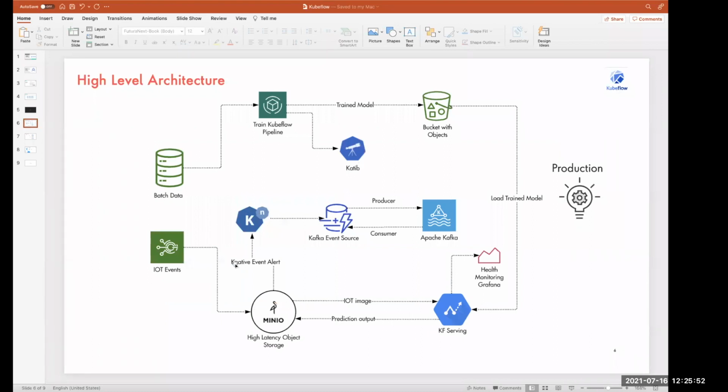On the top part, you see I have a batch of JPG images for a classification task, and we can take any sort of real-time image, but we have a set of pipelines where we can frame it. This batch of image data I have posted into the Kubeflow pipeline. I built a pipeline on top of that, with TensorFlow jobs and TensorFlow training components. The training component will first trigger an AutoML job in Katib, with Bayesian optimization, and it will run some trials